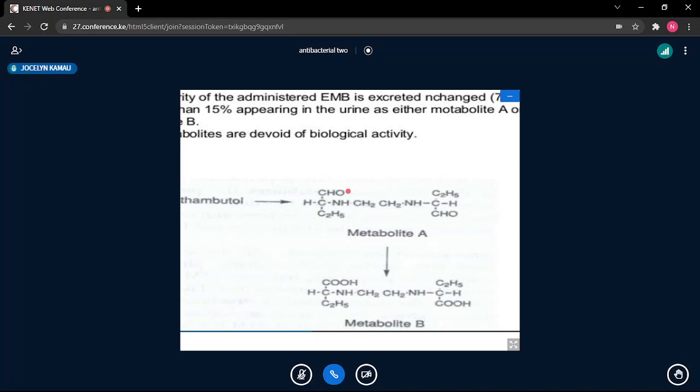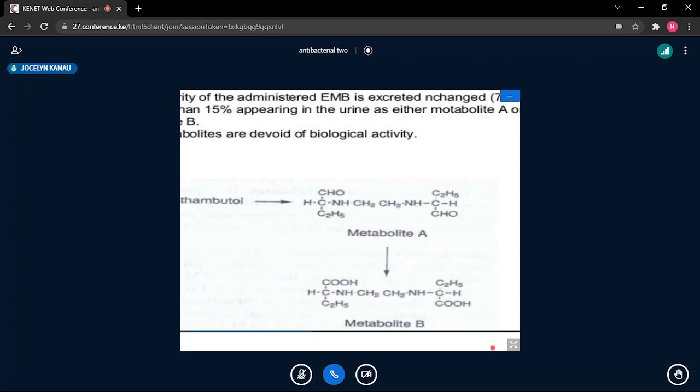The alcohol is metabolized through alcohol dehydrogenase, which will give us the aldehyde, and then the aldehyde, through aldehyde dehydrogenase, will give us the carboxylic metabolites. And this metabolite, having two carboxylic groups, is highly water soluble and readily removed from the body. Again, remember, whenever you increase the water solubility, the drug just diffuses back into the blood and is removed from the body.